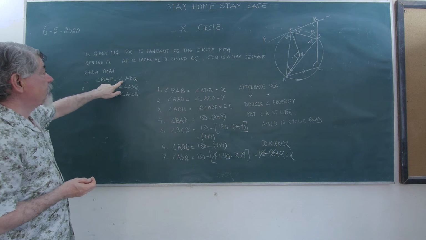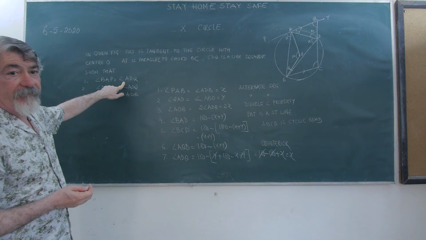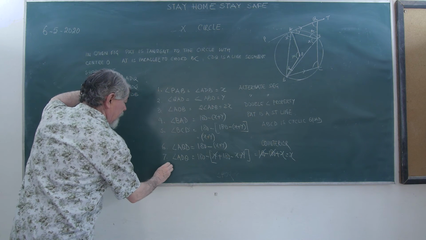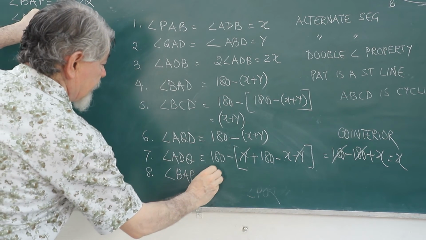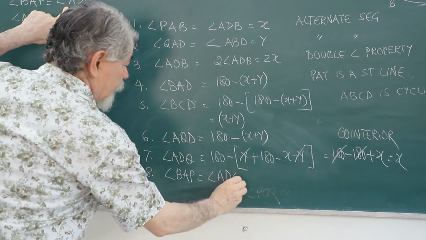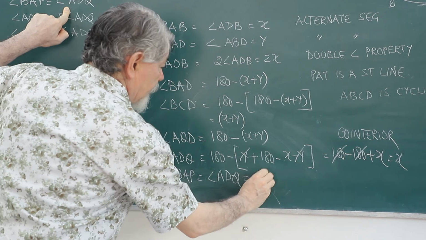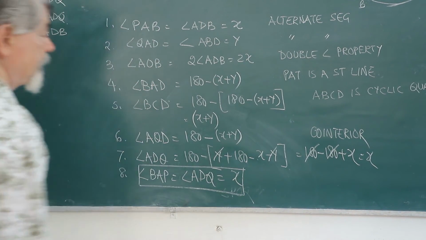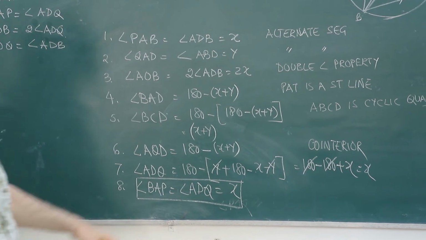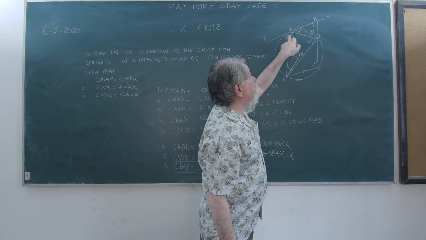Now BAP is equal to ADQ. You can see that angle BAP is how much? X. How much is angle ADQ? X. So BAP is equal to ADQ is equal to x. That is the first result. We calculated this to be x, and we calculated this to be x.